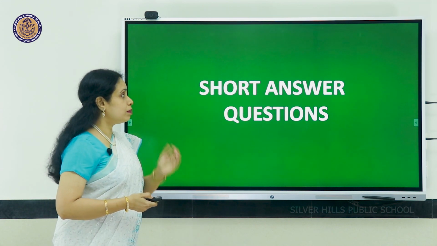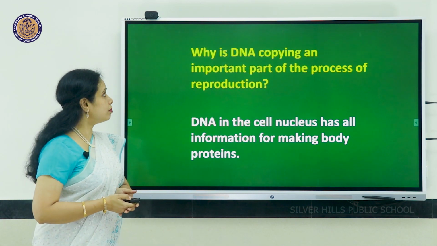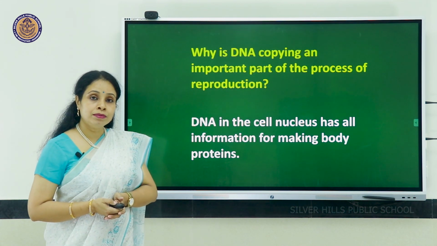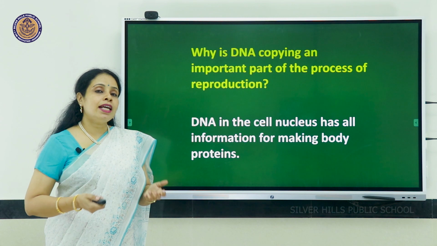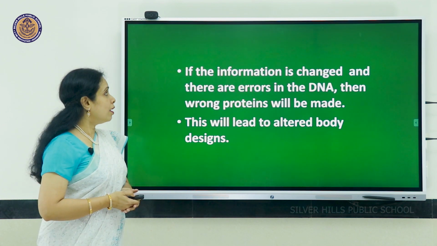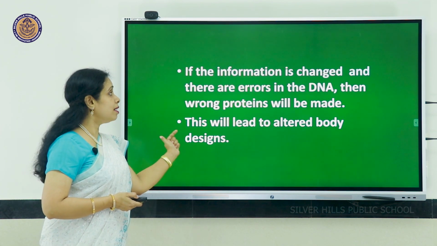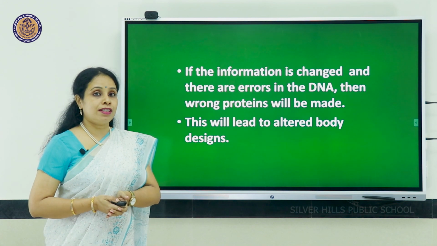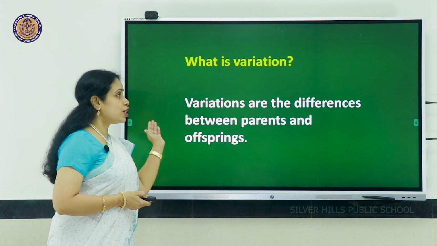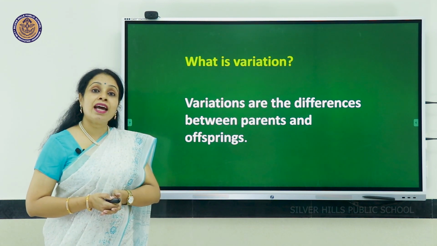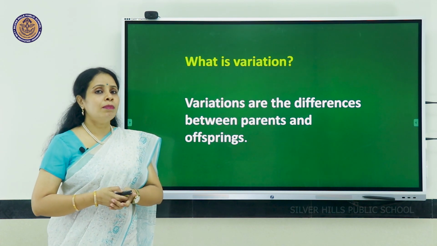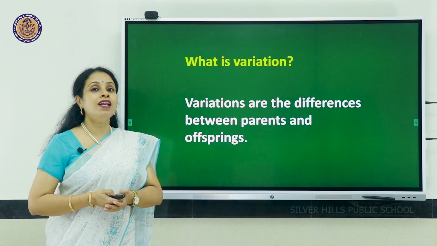Now let's discuss some short answer questions. Why is DNA copying an important part in the process of reproduction? This is because DNA is our genetic material which is responsible for making proteins. If the information is changed, wrong body proteins will be formed. Next question, what is variation? Variations are the differences between parents and offsprings. Offsprings generally resemble their parents, but they show slight differences also, which are called variations.